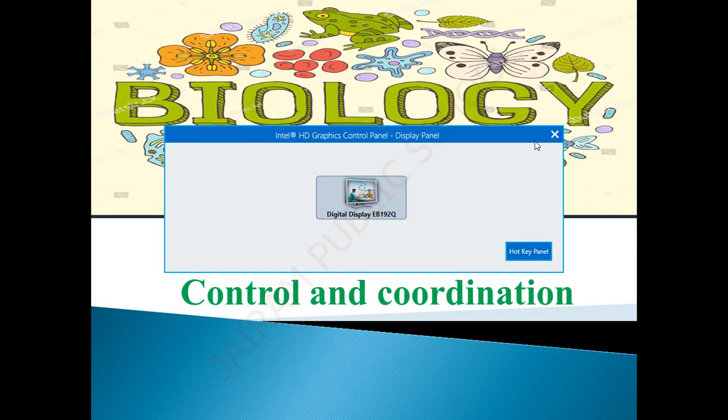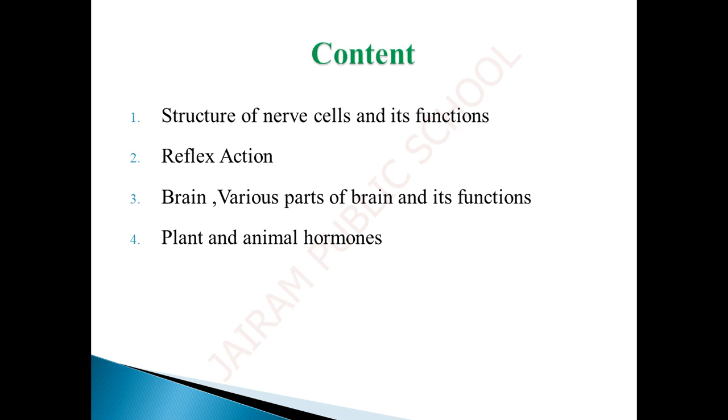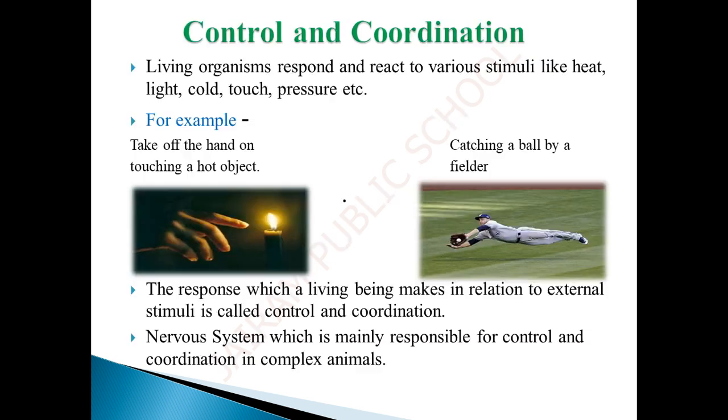Welcome my dear children. Let me talk about lesson 7, control and coordination, that focuses on the structure of nerve cells and its function, reflex action, brain, various parts of the brain and its function, plant and animal hormones.